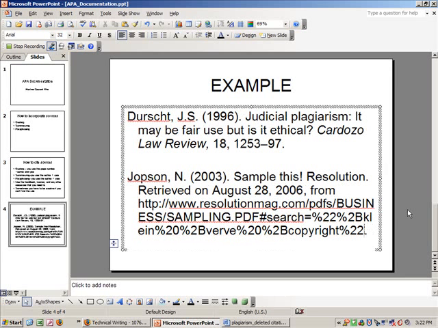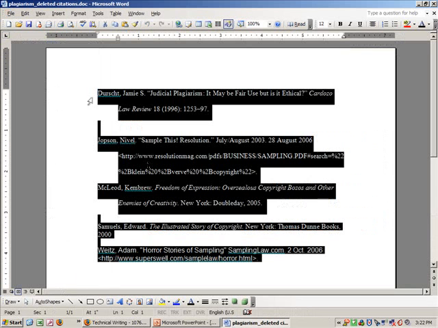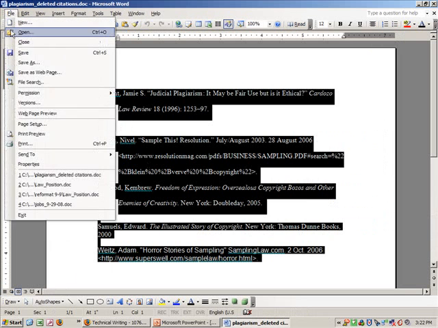Okay, so now I have 2 APA citations, and in the body of my paper I would expect to see this word, Dersch, appear somewhere, and the year, and I'd also expect to see Jobson and the year. If I did a direct quote from the Dersch article, I'd have to put the page number from which my direct quote came, and if I did a direct quote from the website, I can't put a page number because it's a website. So I'm going to show you one more example.